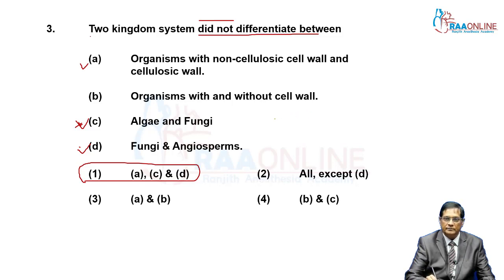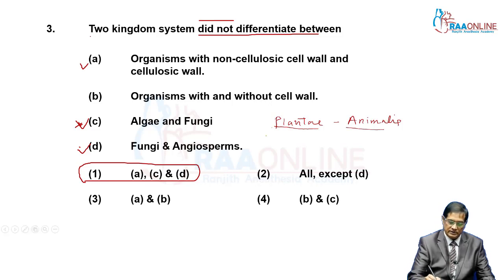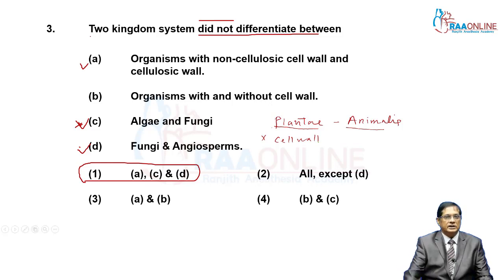organisms under 2 kingdoms. Number 1 plantae, and number 2 animalia. These 2 kingdoms were given by Mr. Linnaeus. Linnaeus classified all those which are with cell wall. That is, chemical nature is not considered by him. So that's why it doesn't matter whether cellulosic or non-cellulosic. If cell wall is there, they are kept under plantae. If cell wall is not there, they are kept under animalia.